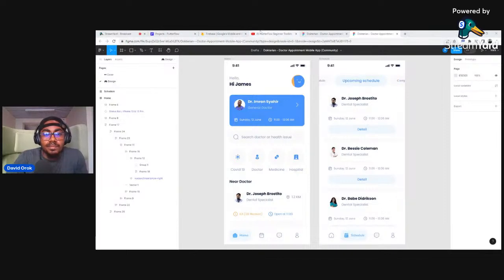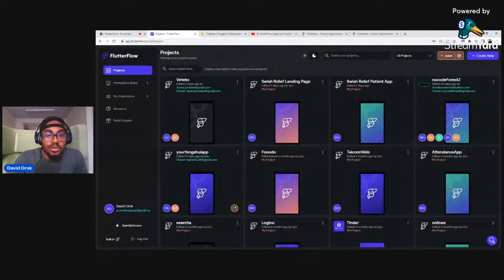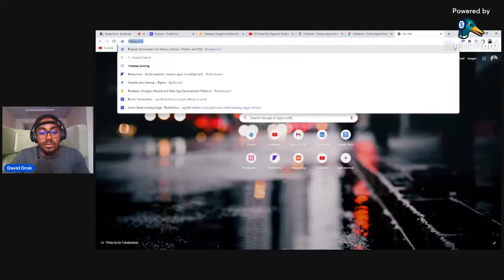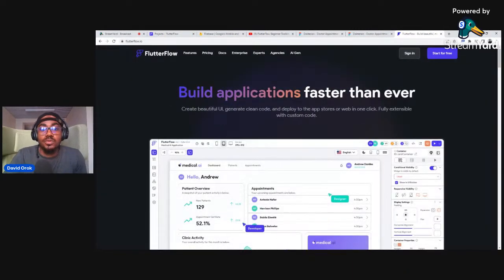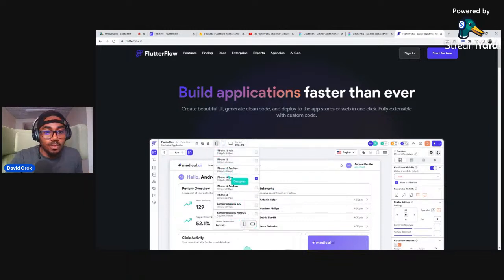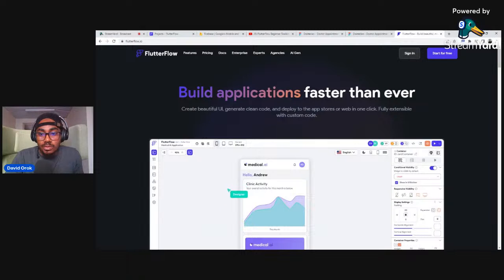Right. So first of all, we're gonna talk about FlutterFlow itself. So let's just go to FlutterFlow. Right. So I will first of all start from here. FlutterFlow. Great. So FlutterFlow helps you to build applications faster than ever. If you're here and you are a traditional developer, welcome. You're gonna find this really interesting.